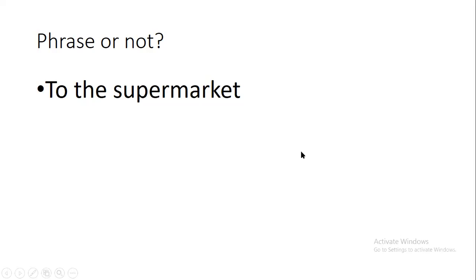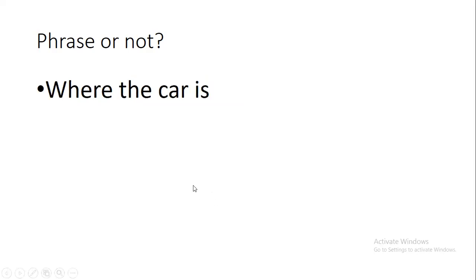Why? Because remember, guys, this is a phrase. And Zaina, can you tell us again what kind of phrase it is? This is a prepositional phrase. Good job. It starts with a preposition. What is your preposition? To. And what is my object of the preposition? Supermarket. Good job, Zaina. All right, let's look at the next one.